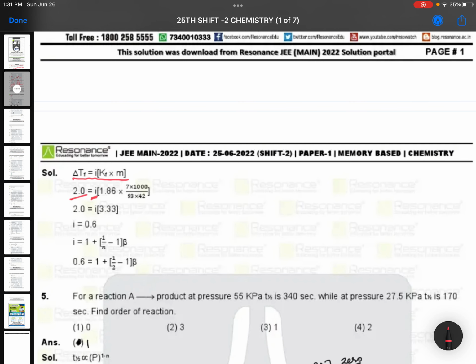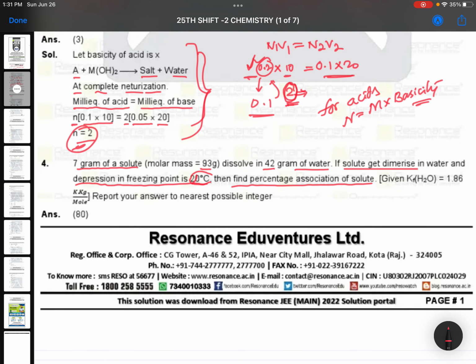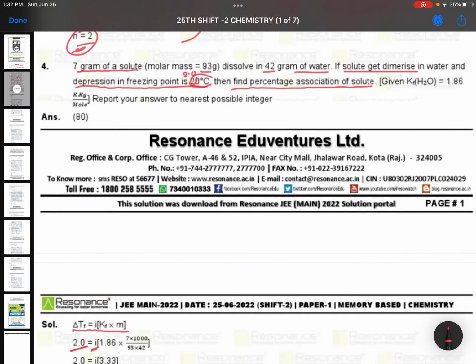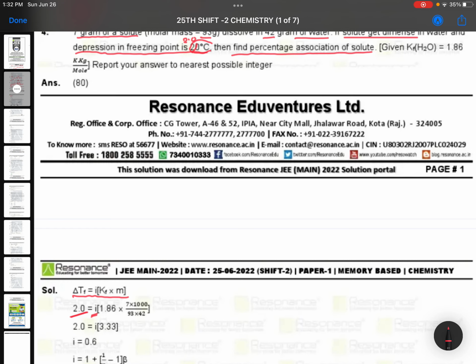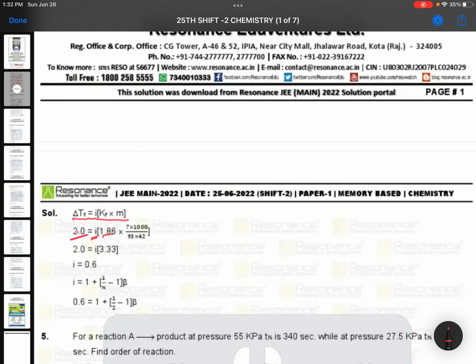Here 2.0 लेके गए, that means this is 2.0. इतना नहीं बढ़ेगा, 20 नहीं बढ़ेगा, this is 2.0. Small typing mistakes are acceptable because we are in a hurry. So delta Tf 2.0 is equal to 1.86, this is given.